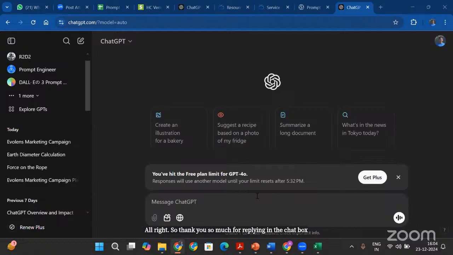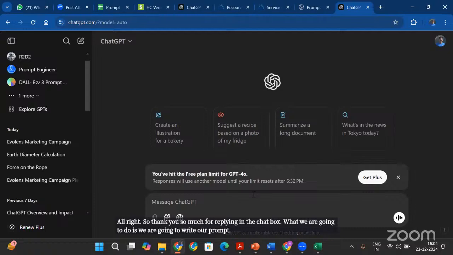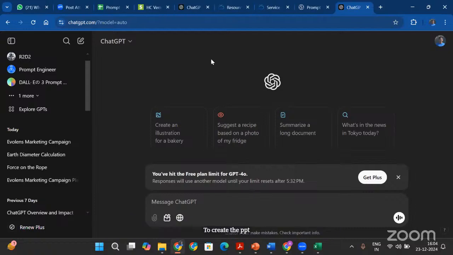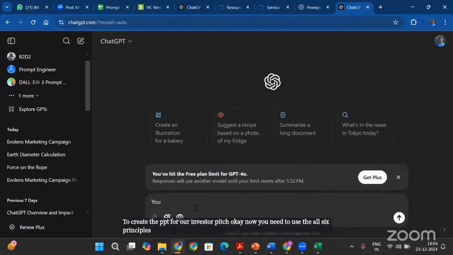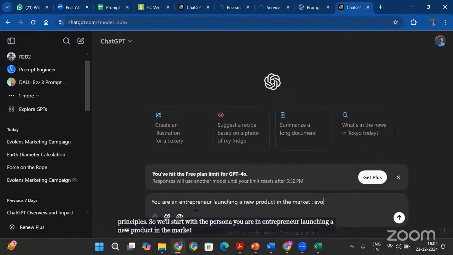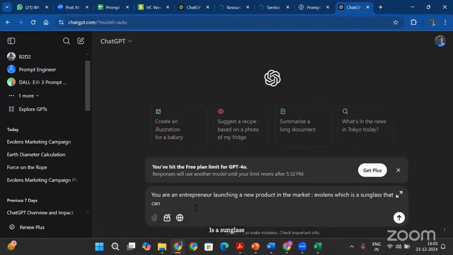What we are going to do is we are going to write our prompt to create the PPT for our investor pitch. Okay. Now you need to use all 6 principles. So we'll start with the persona. You are an entrepreneur launching a new product in the market, which is Evo Lens, which is a sunglass that can adapt in light and dark.